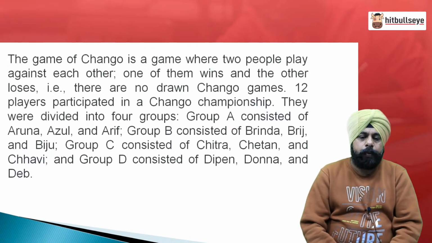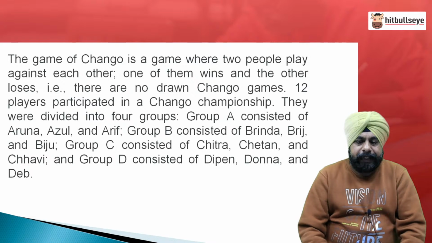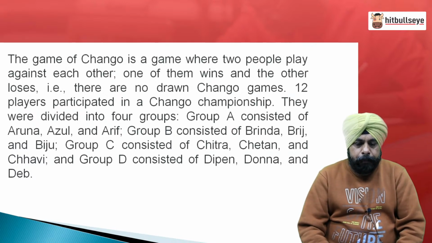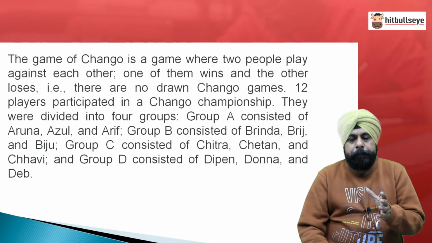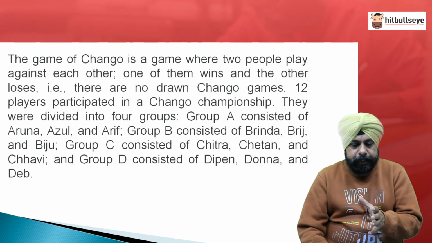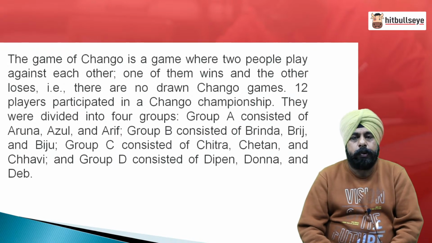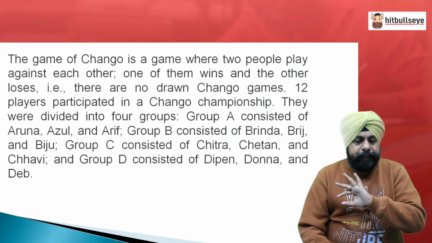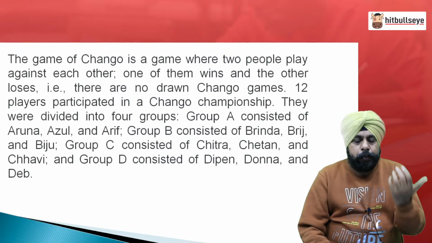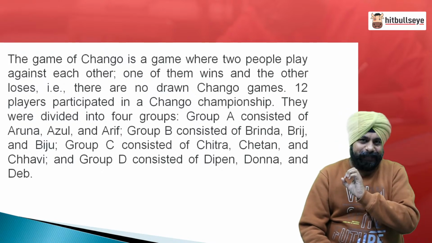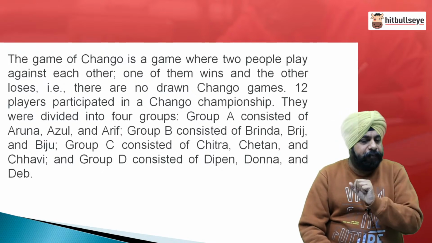The game of Chango as defined by the paper is a game where two people play against each other. One of them wins, one other loses, no draw. 12 players participated in a championship. They were divided into 4 groups A, B, C, D. Just read the names. Group A consisted of Aruna, Azul and Arif. Examiner very smartly, just in order to increase the level of difficulty, has taken the same initials. Aruna, Azul, Arif in group A.